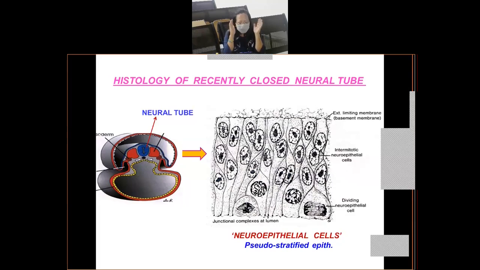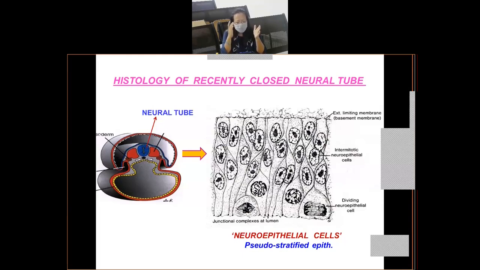Once the neural tube is closed completely, that means the neuropores have been closed at both ends, you have a closed tubular structure now. And as I told you, the caudal end of the neural tube remains tubular, so that will form the future spinal cord. Whereas the cranial end of the neural tube shows dilations or enlargements, which will form the primitive brain vesicles, which will give rise to your future brain. So let us forget about the brain side and concentrate on the spinal cord development.